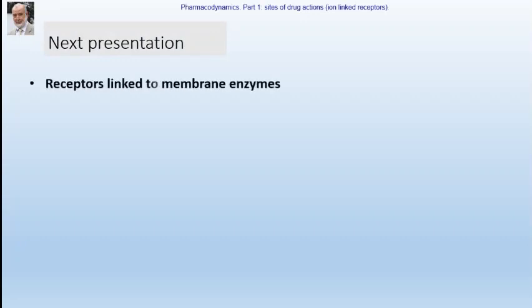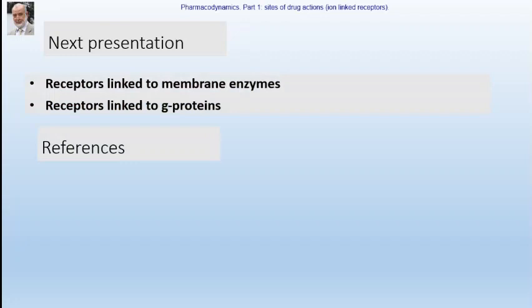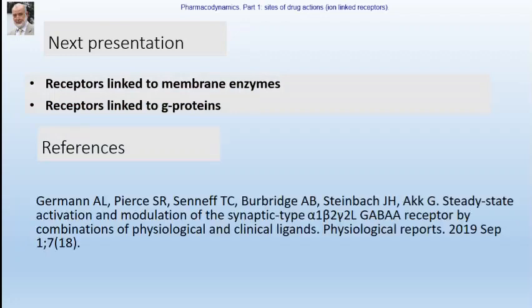In our next presentation, inshallah, in a few days, we will talk about the receptors linked to membrane enzymes and the receptors linked to G protein. I have put some of the references that I have used for this presentation. You can look at them for any further information or reading.